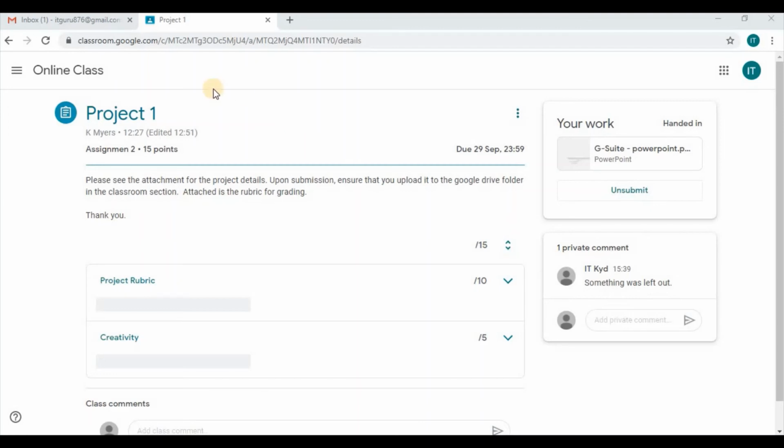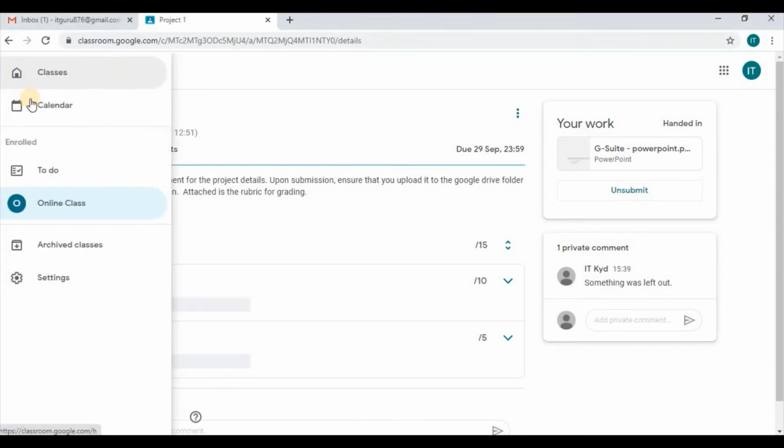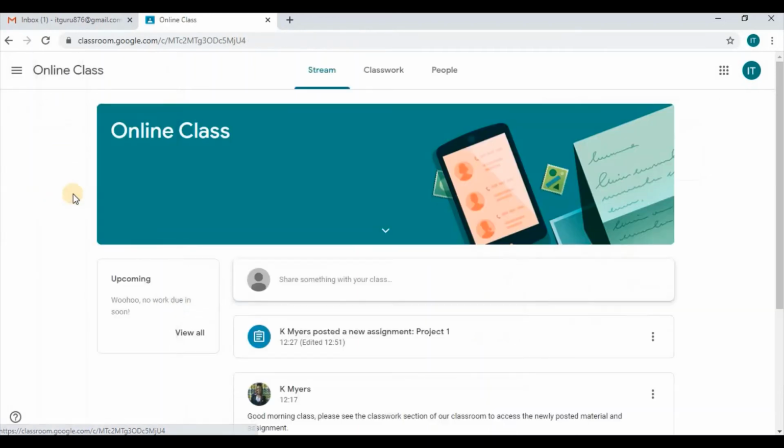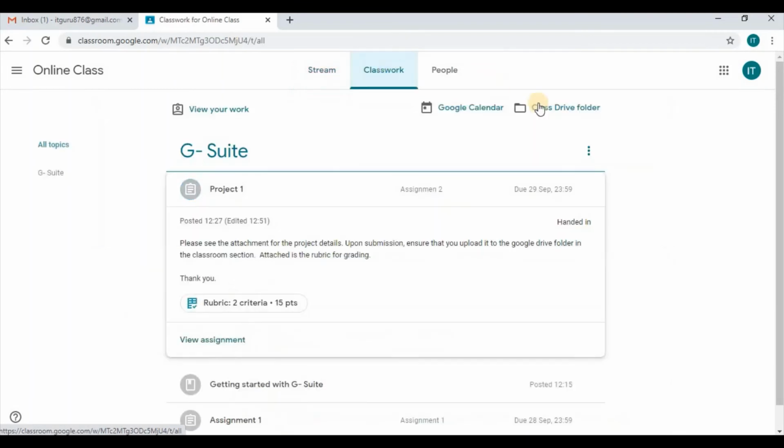our classroom by selecting the three icons, main menu, which is at the top left, and then we identify the class that we're in. So ours is online class, so I select that and it brings us back to our stream area. So in the class work area, we're there, and as you can see, we currently have a Google Calendar area as well as a Google Drive area.